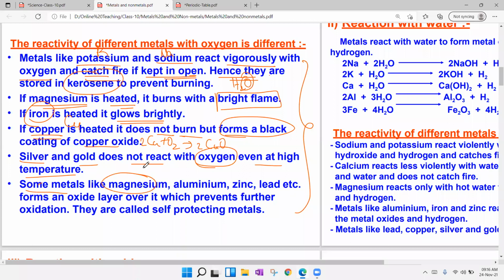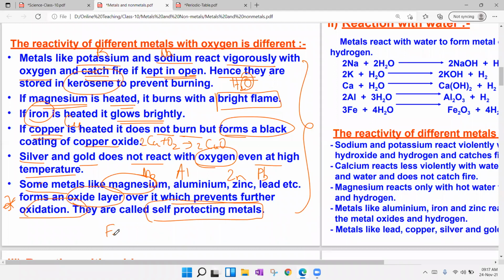Some metals like magnesium, Mg, aluminum, Al, zinc, Zn, lead, Pb, etc. form an oxide layer over them, which prevents further oxidation. Very important point, these are known as self-protecting metals. So that is why we have discussed one thing.